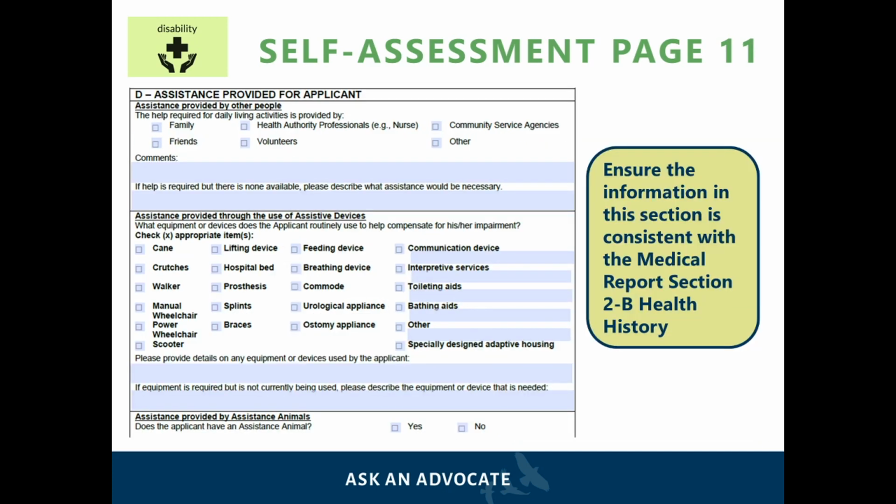Part D of Section 3 asks whether the applicant requires assistance from other people, assistive devices, and/or assistance animals. The applicant should check off all devices that they are using for their impairments. If they cannot afford to buy the needed aid, but they believe they would benefit from using certain medical aids, it may be helpful to mention these as well. For example, if an applicant cannot walk well on their own and believes that they would benefit from using a cane or walker, they should mention so on this page. It is important that the information provided in this section is consistent with the health history, which is Section 2B of the application.